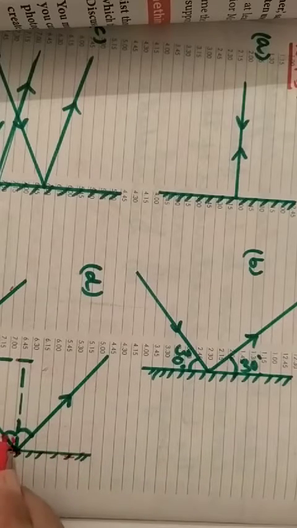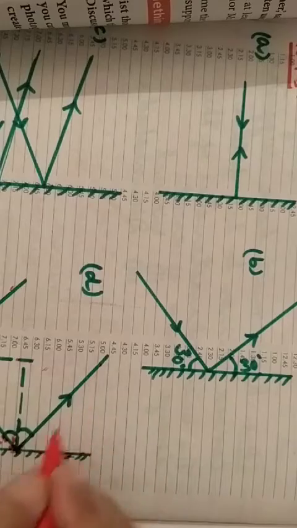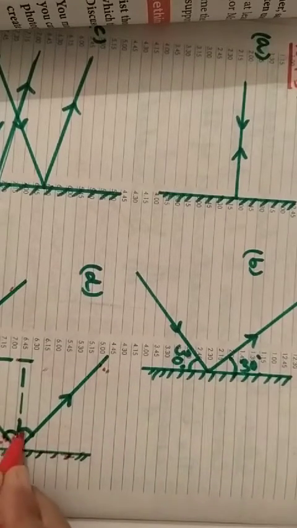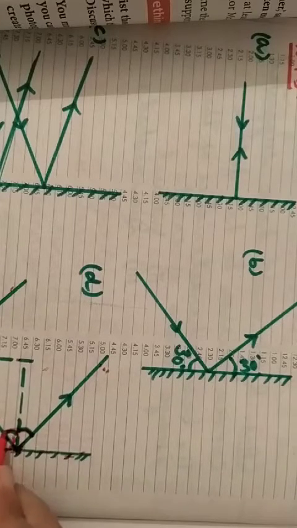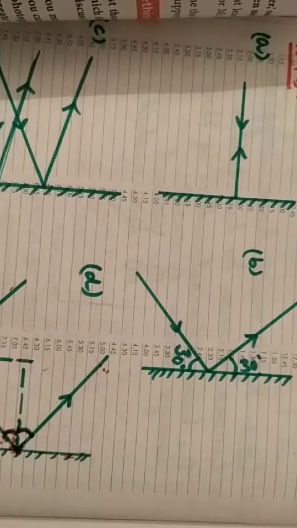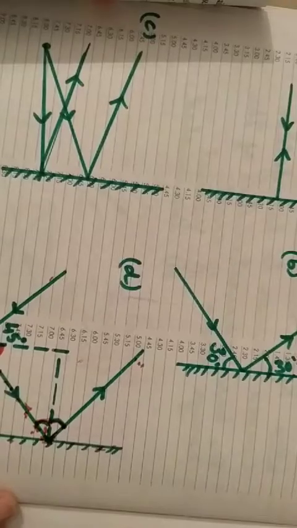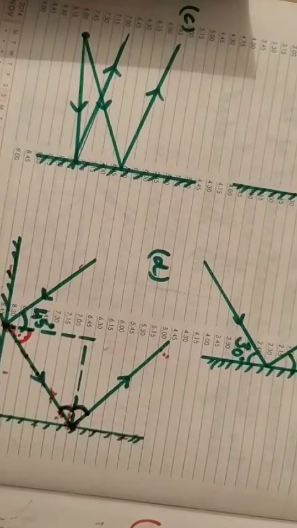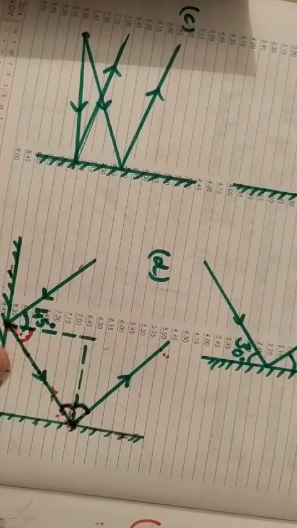So what happens? Again it becomes a reflected ray. From here it gets reflected. So again it will make the same angle of reflection as the angle of incidence here. So this will be the correct diagram of this D question. Okay. So you see here children, this is the answer of question number D.